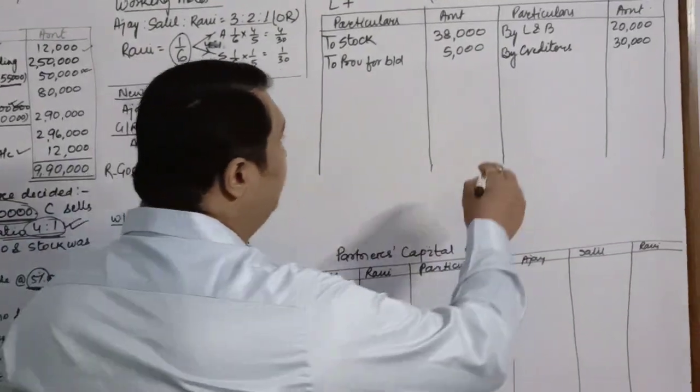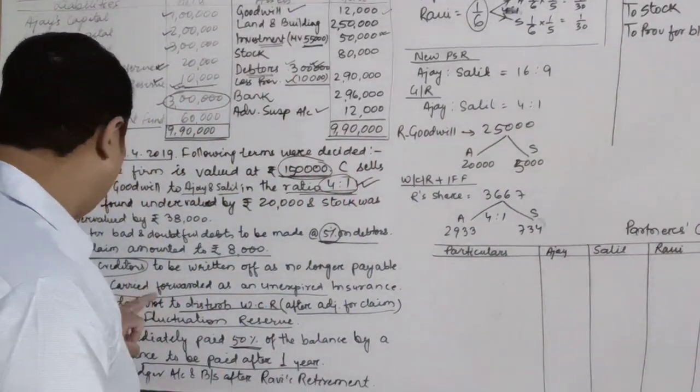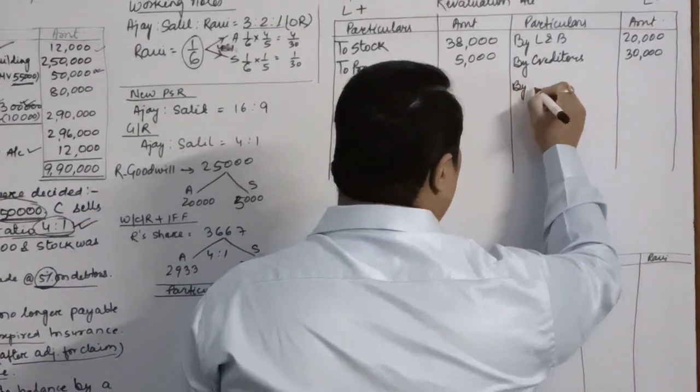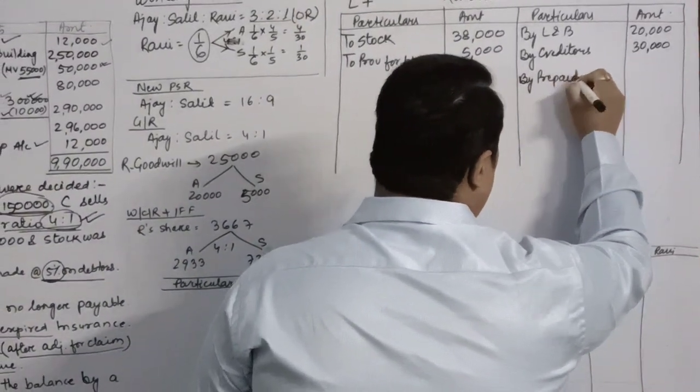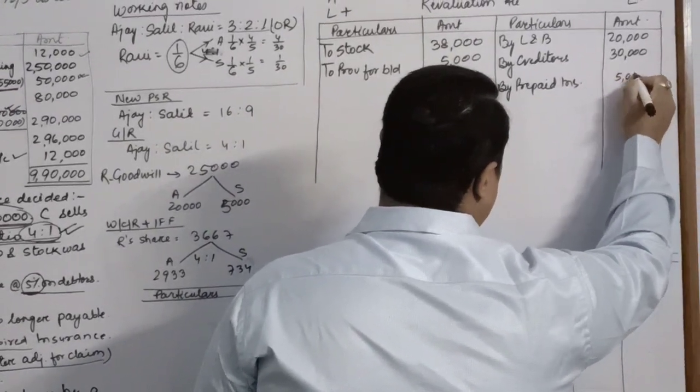Now I will continue with the next adjustment, which says that 5,000 is to be carried forward as unexpired insurance. So I will write by prepaid insurance, which is rupees 5,000.